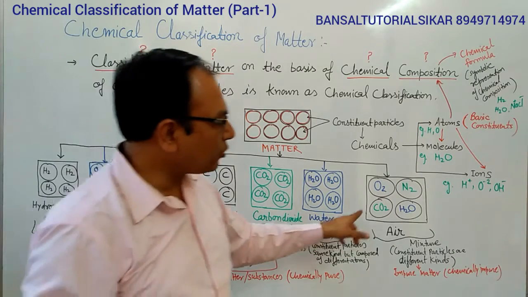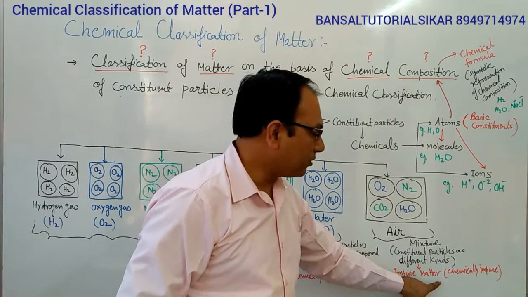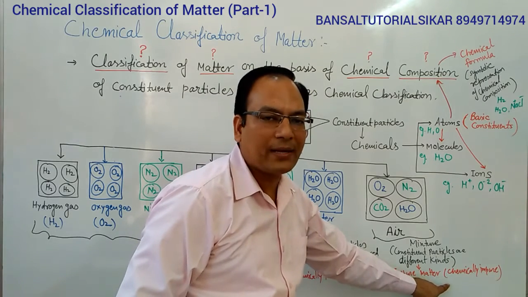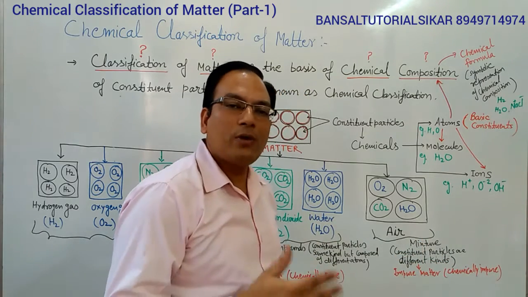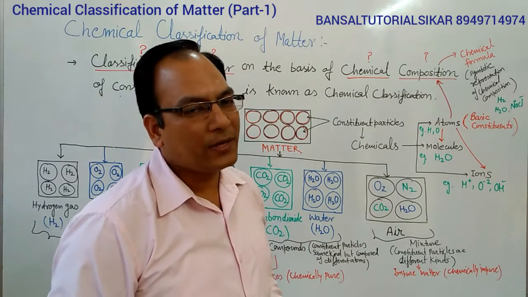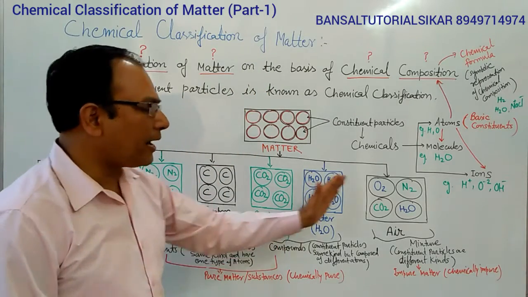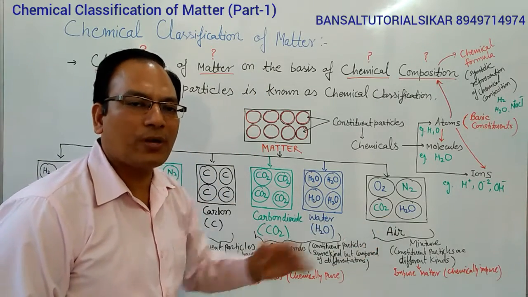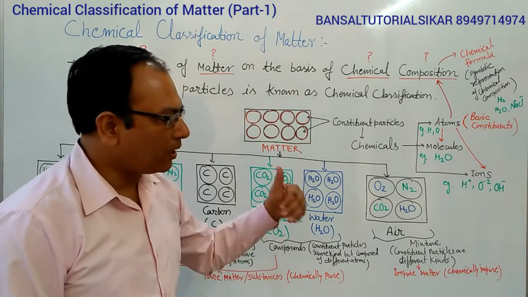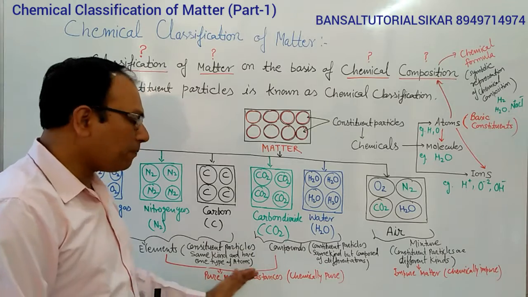But in this case, the constituent particles are not the same, so this is the impure form of matter. They are not chemically pure. They are chemically impure. So students, we can see that there are three classes of matter. We can classify matter into three categories: elements, compounds, and mixtures. Mixtures are also known as impure substances, impure matter, and elements and compounds combined are known as pure matter.